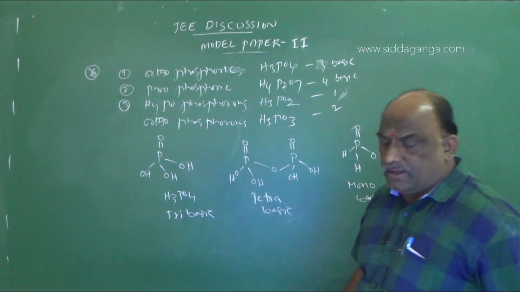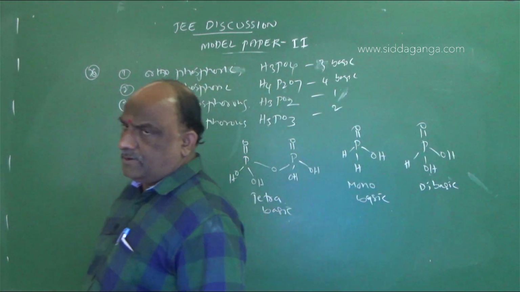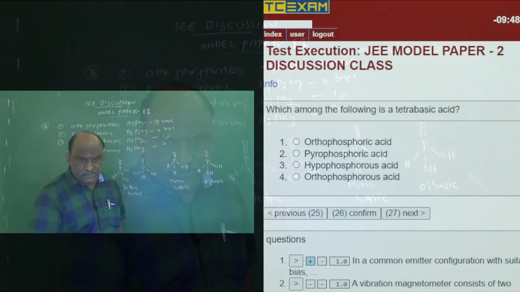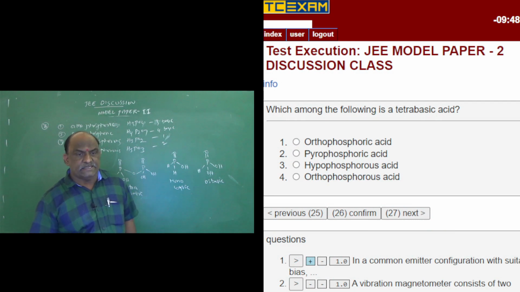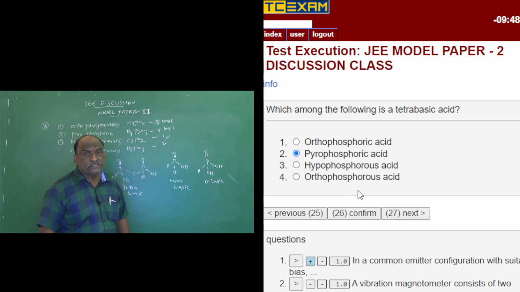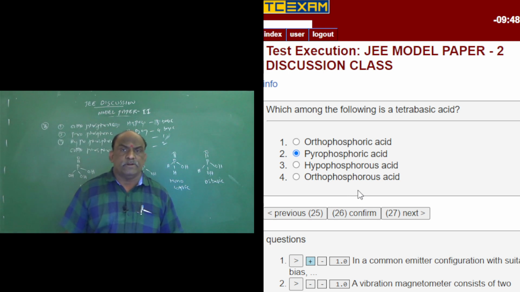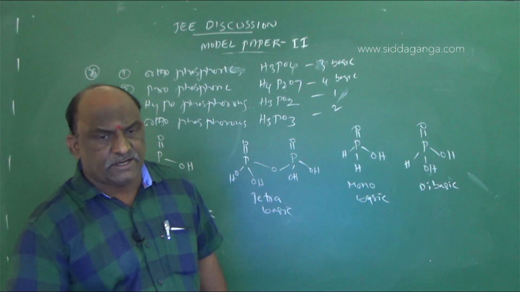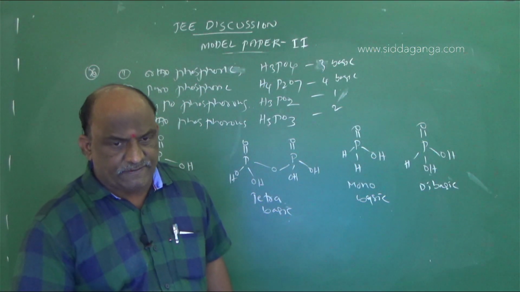So according to the question, the right answer is pyrophosphoric acid, which is tetrabasic. And one more point regarding this, my dear students: hypophosphorus acid acts as the strongest reducing agent. So that was the right answer for question number 26.